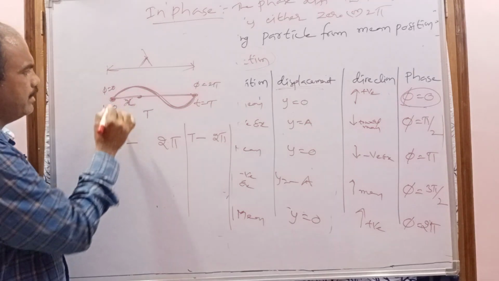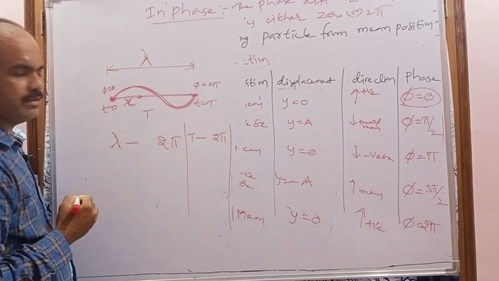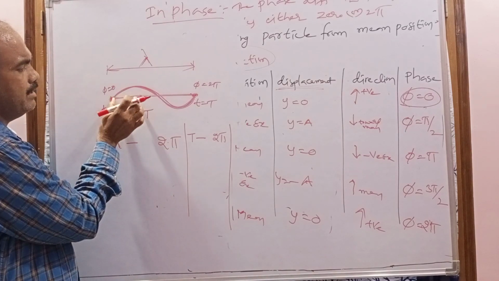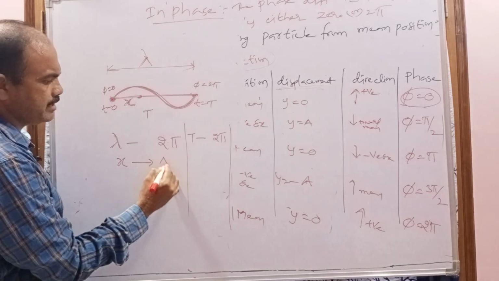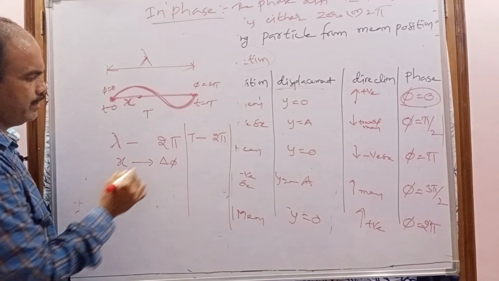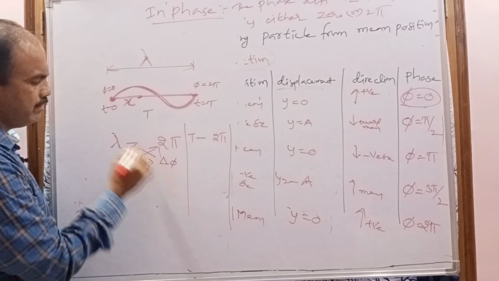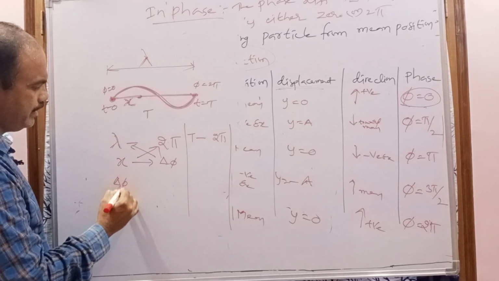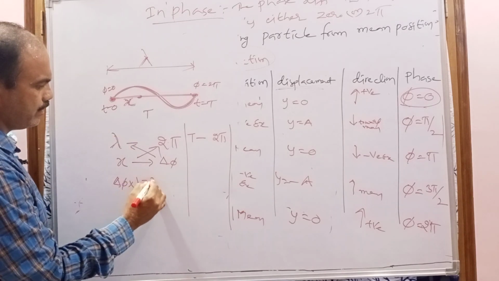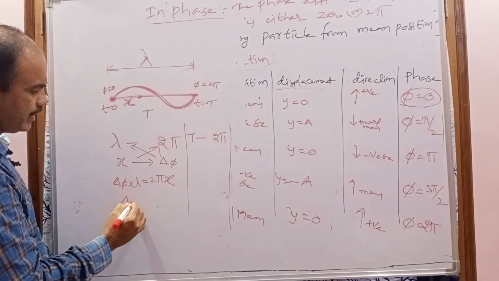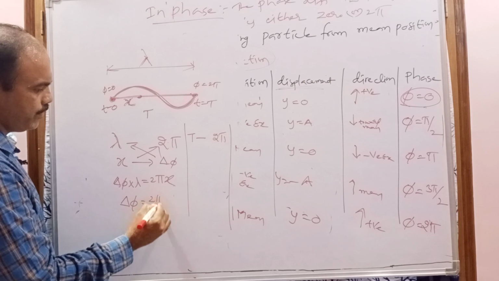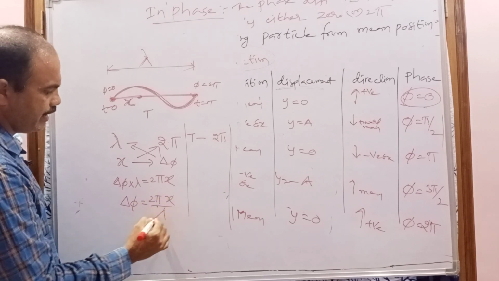This is the lambda distance between the two particles, and the phase difference is 2 pi. Now the distance between these two particles is x. For x, let us consider the phase difference is delta phi. When we do the cross multiplication, we get delta phi into lambda equals 2 pi into x. So delta phi is equal to 2 pi x by lambda.